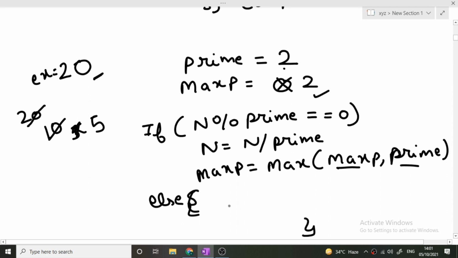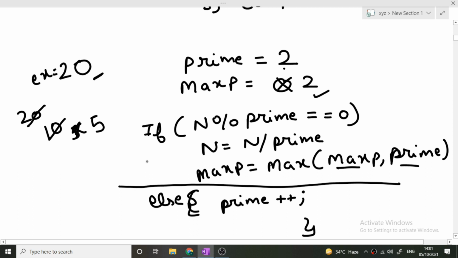Now what we'll do, in the else we will do prime plus plus. In this else we will simply do prime plus plus. So our upper half is the if condition, and the lower half is the else condition. Now we will do prime plus plus. Since 5 mod 2 was not equivalent to 0, we have done prime plus plus. Now the new value of prime has become 3.